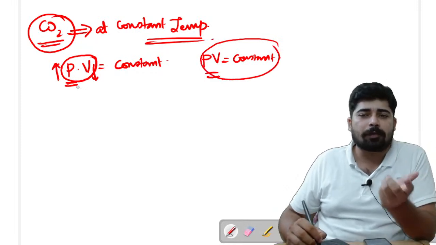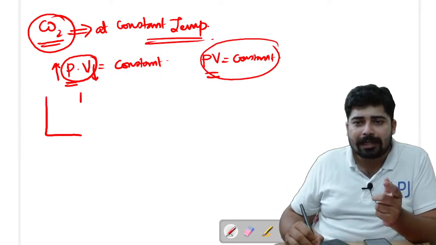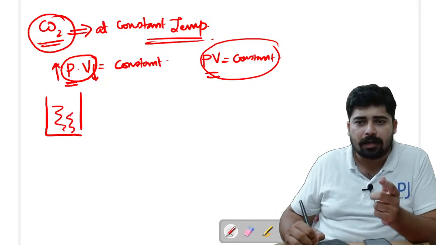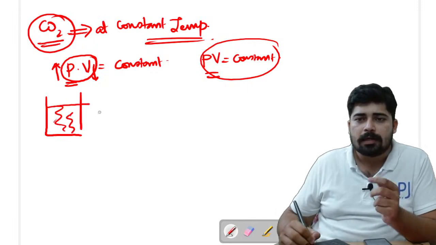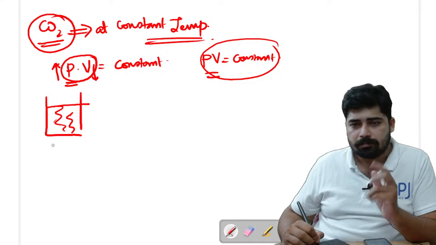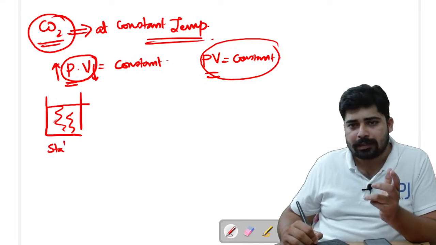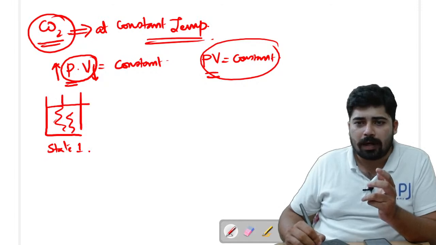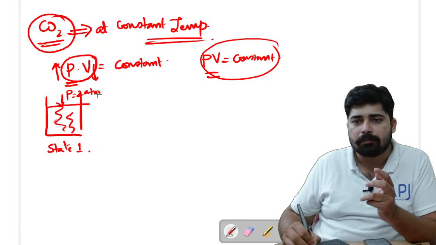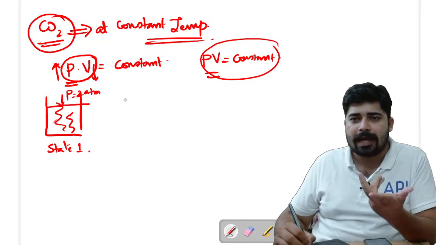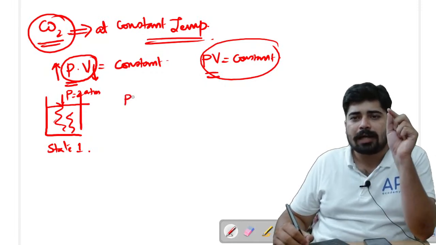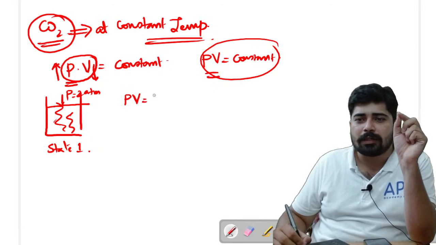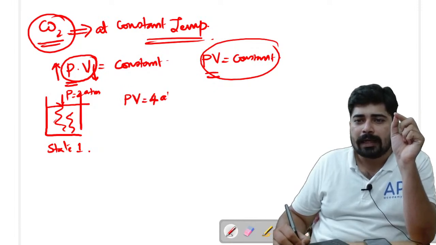I'll give you an example. I am taking a container. Here there is carbon dioxide. Now, this is state 1. For state 1, I am applying a pressure of 2 atm. Let's say, for carbon dioxide, the PV value is equal to 4 atm liter.